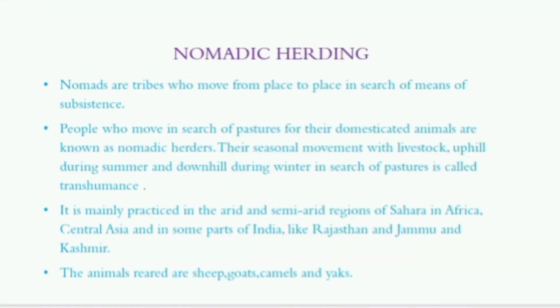Nomadic herding. Nomads are tribes who move from place to place in search of means of subsistence. People who move in search of pastures for their domesticated animals are known as nomadic herders. Their seasonal movement with the livestock uphill during summer and downhill during winter in search of pastures is called transhumance. It is mainly practiced in the arid and semi-arid regions of Sahara in Africa, Central Asia, and in some parts of India like Rajasthan, Jammu and Kashmir. And the animals reared are sheep, goats, camels, and yaks.